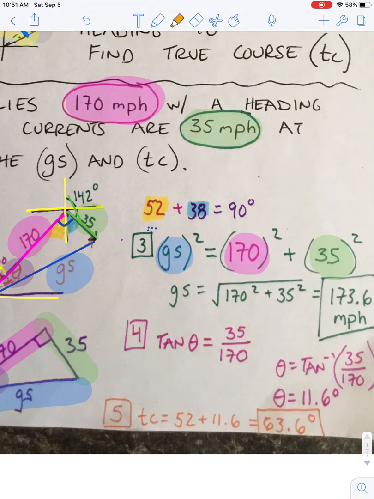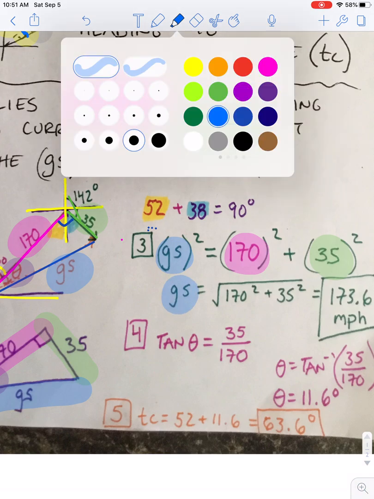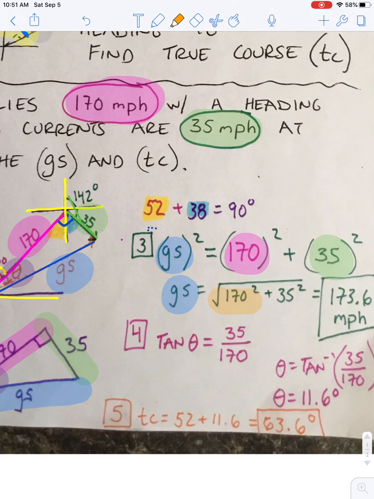So my ground speed is equal to the square root of 170 squared plus 35 squared. I'll give you a moment to plug that into Desmos. And when you did that, you should have ended up with a ground speed of 173.6 miles per hour.